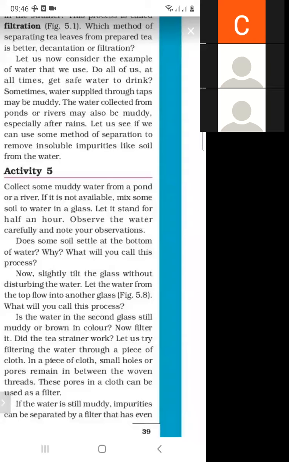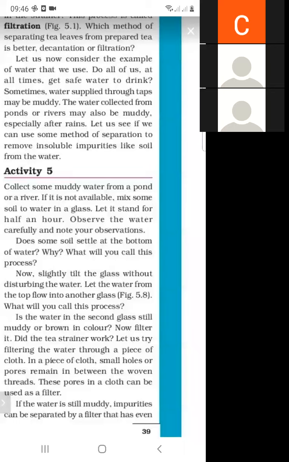This process is called decantation. So the process of settling down of the impurities is called sedimentation. And if we pour out the water, then this is called decantation. Let the water from the top flow into another glass. What will you call this process? Decantation. Is the water in the second glass still muddy or brown in color?